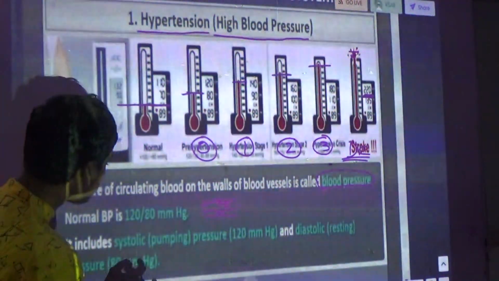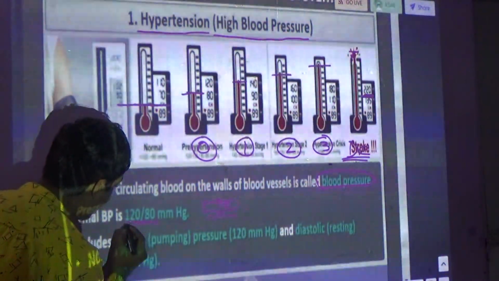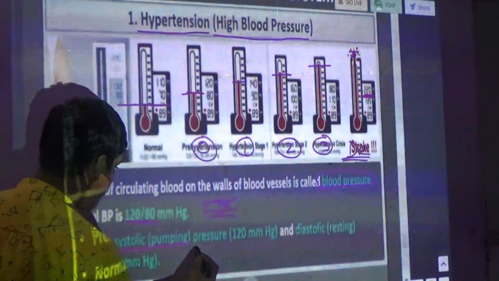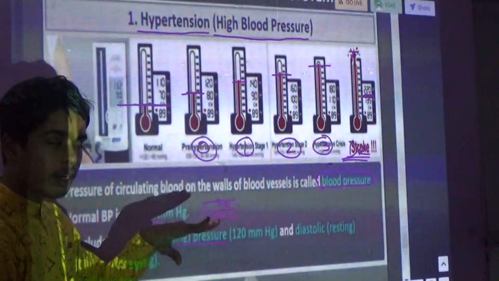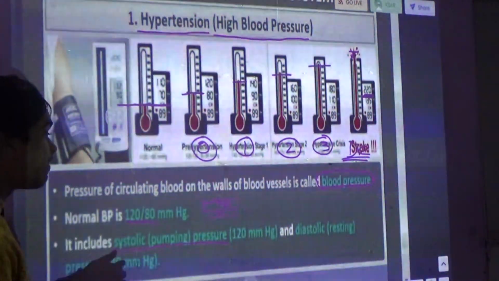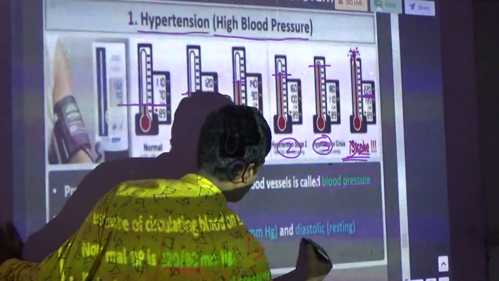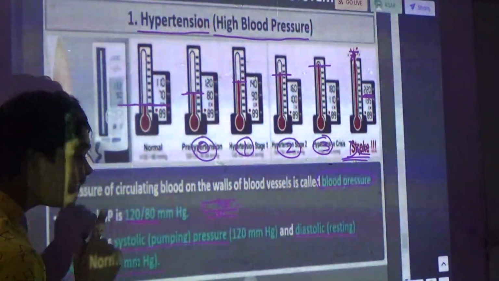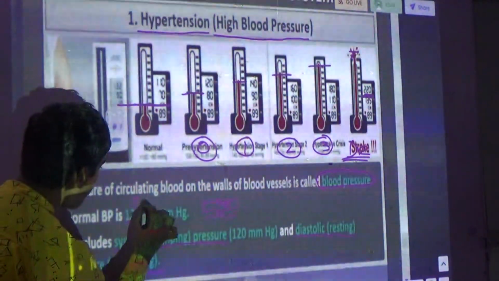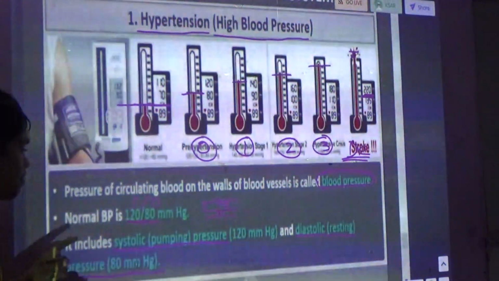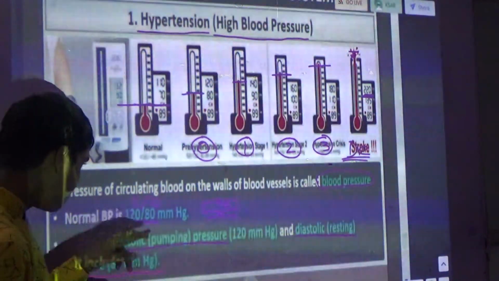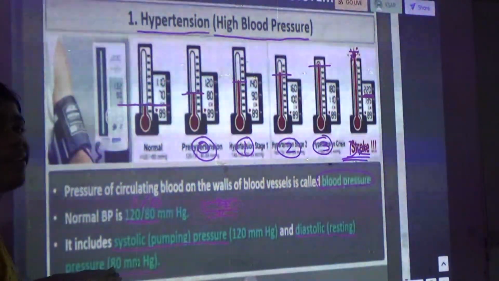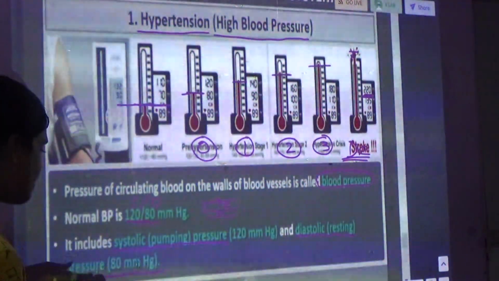What is the normal blood pressure? It is 120/80. Now it includes systolic pressure, that means the pumping pressure, that means at the contraction level. After that the diastolic pressure, that is not 180, it is 80. So pumping pressure, systolic, is 120, the normal one, and diastolic is 80. Okay, now we will see the next.